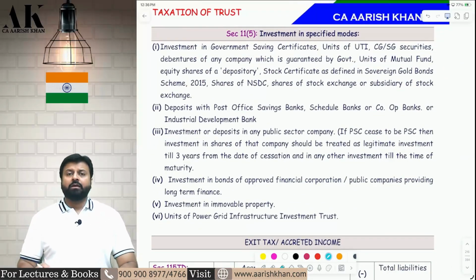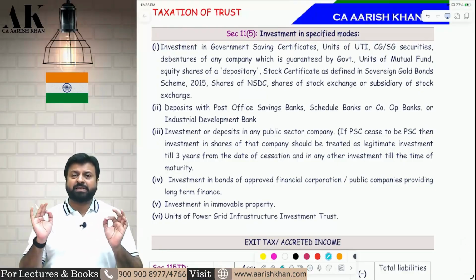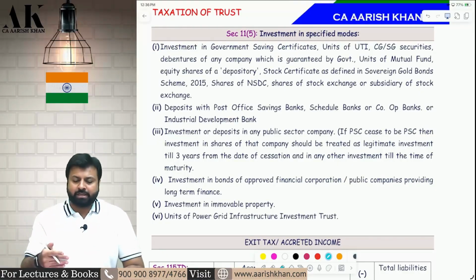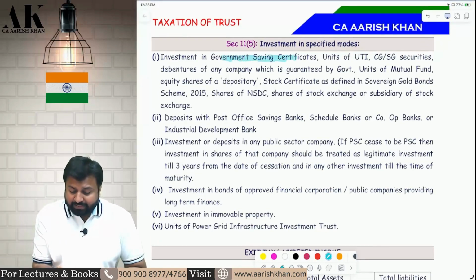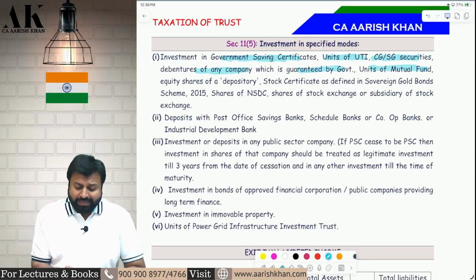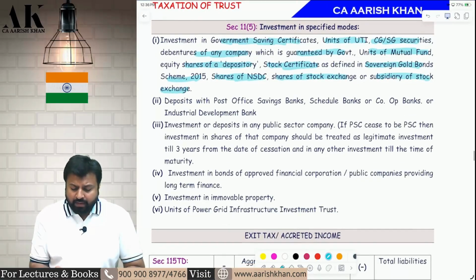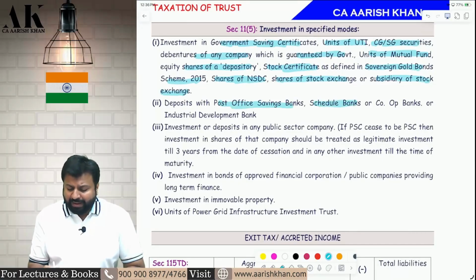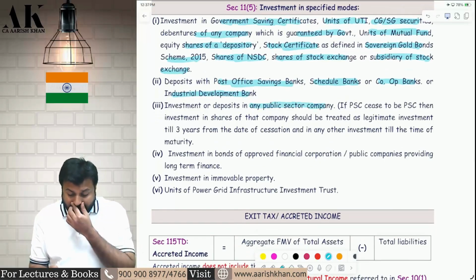Now, what is 11(5)? 11(5) is certain specified modes. What does it cover? Mainly it covers government securities. You don't have to memorize this, but just go through it once. Investment in government savings certificates, units of UTI, central government or state government securities, debentures of any company guaranteed by government, mutual fund units, equity shares of depositories, stock certificates as defined in Sovereign Gold Bond Scheme 2015, shares of NSDL, shares of stock exchange, subsidiaries of stock exchange, deposit with post office savings banks, scheduled banks, cooperative banks, industrial development bank, then investment or deposit in any public sector company.